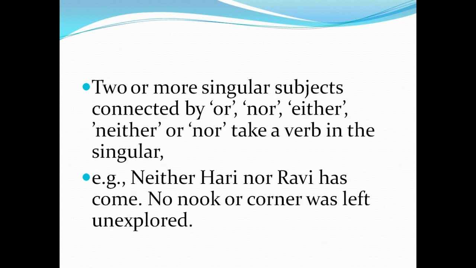And the next rule: two or more singular subjects connected with or, either or, neither nor will be followed by a singular verb. Don't get confused with that. When you notice neither or either, you can blindly write a singular verb.